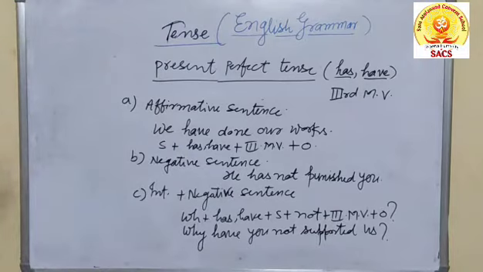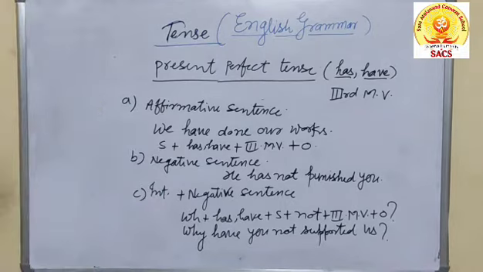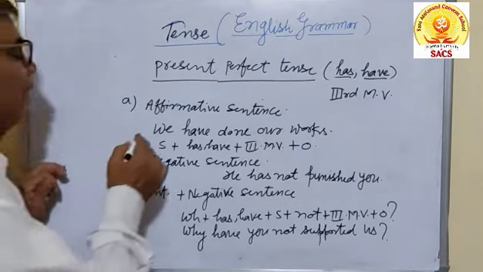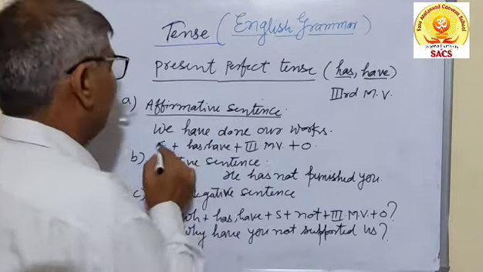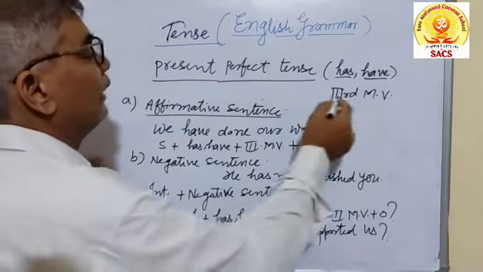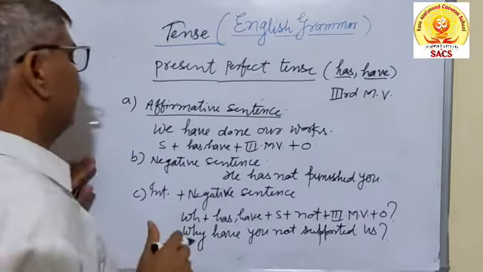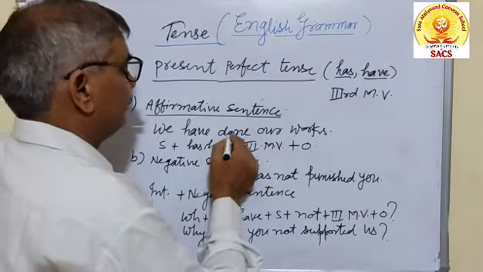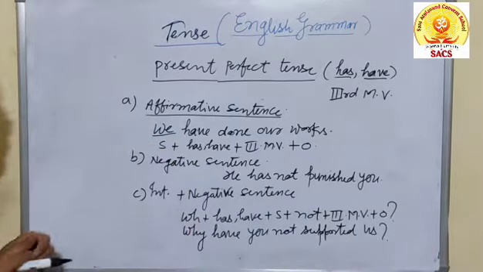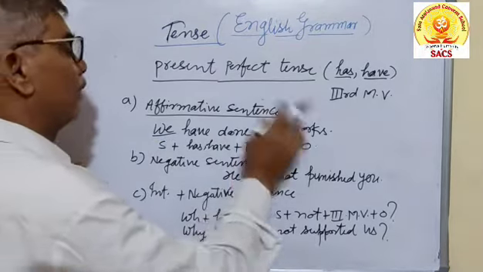But you must remember well that the third form of the verb is used in such types of sentences. Okay? The third form of the verb is utilized either in affirmative, negative or interrogative and negative sentences. Then, for example, I have written an affirmative sentence. You can see we is the pronoun of first person, and you know have is used for the plural, has for singular. I have already told you. We have done our work. You can see we is plural and have is used for the plural one. So we have done our work.